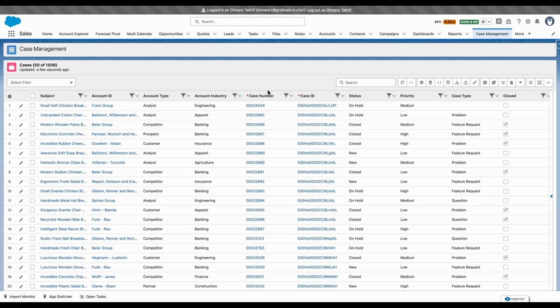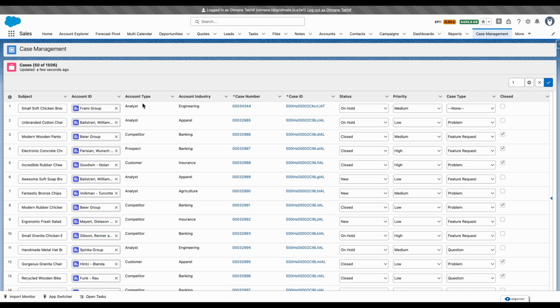In this example, we're using a field set grid to show cases along with fields from their related accounts, the parent objects. By default, when we click Edit, you'll notice fields like account type and account industry are read-only. That's because they belong to the parent accounts. Let's enable editing for them.